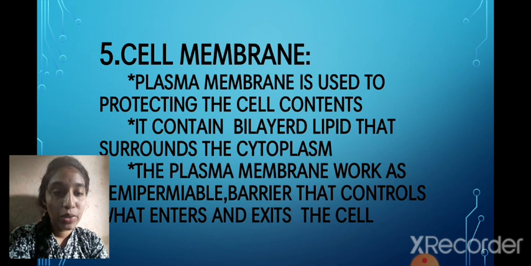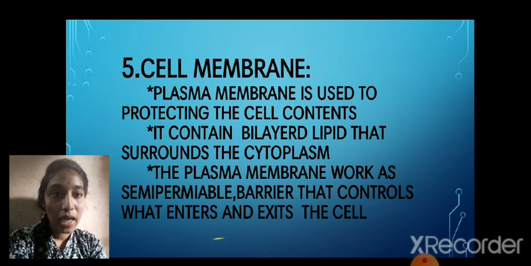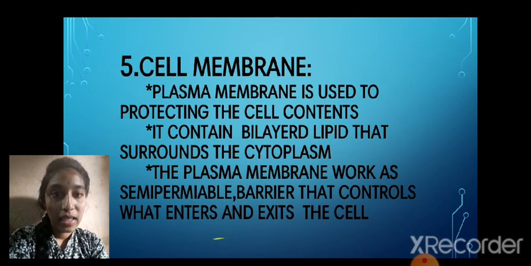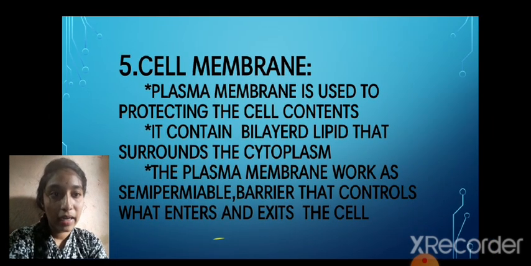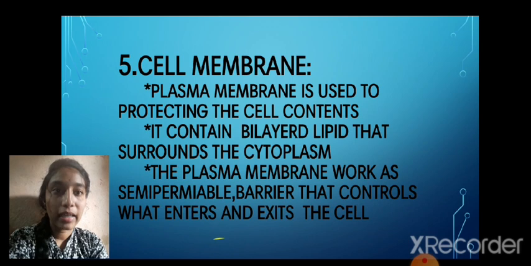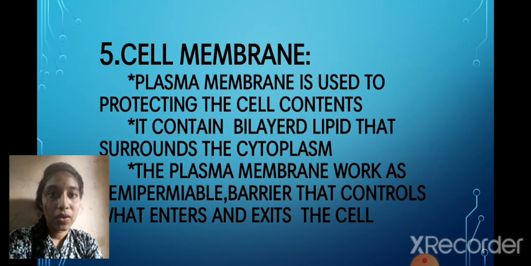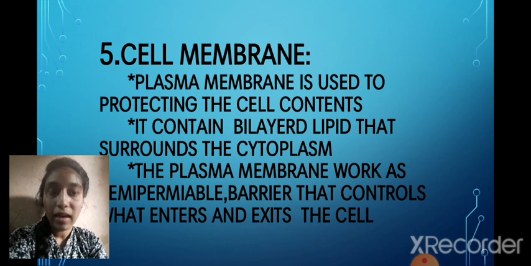It contains a bilayer lipid that surrounds the cytoplasm. The plasma membrane works as a semi-permeable barrier that controls what enters and exits the cell.